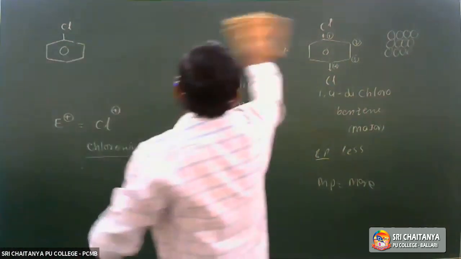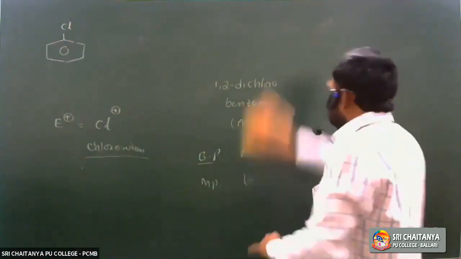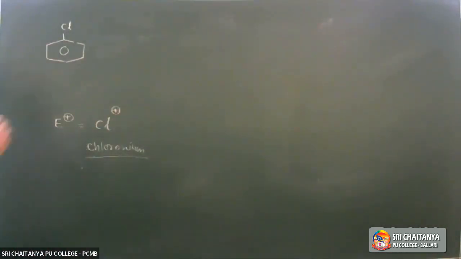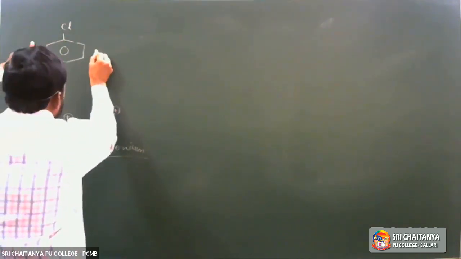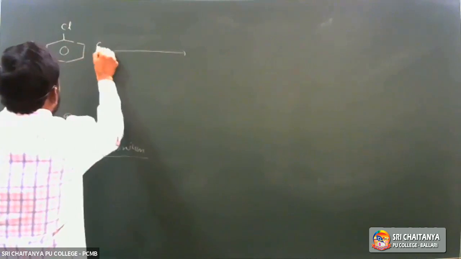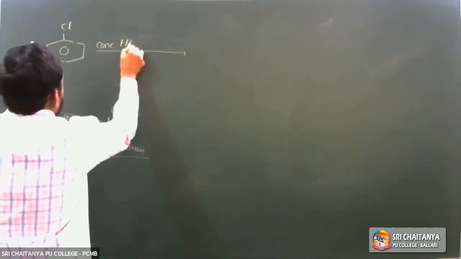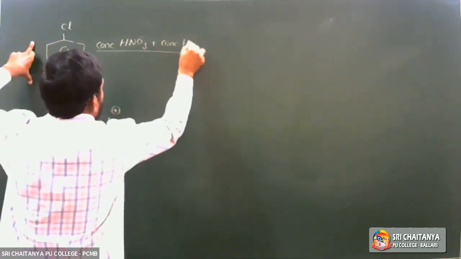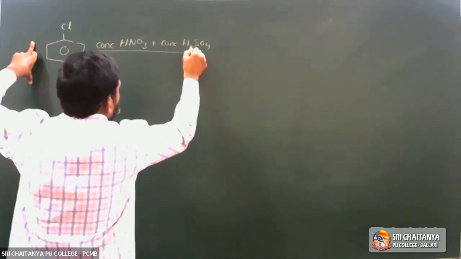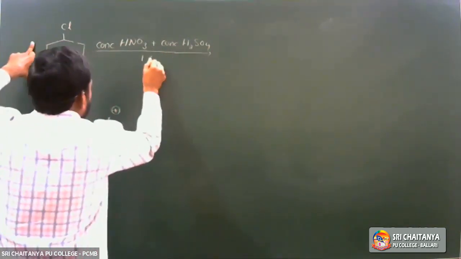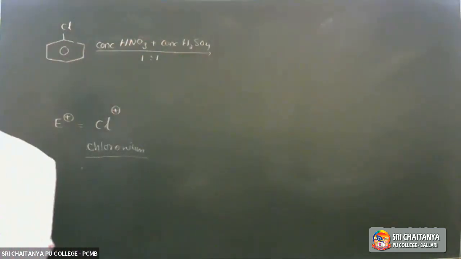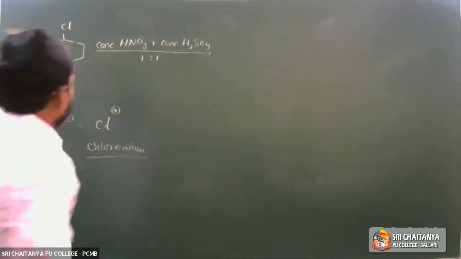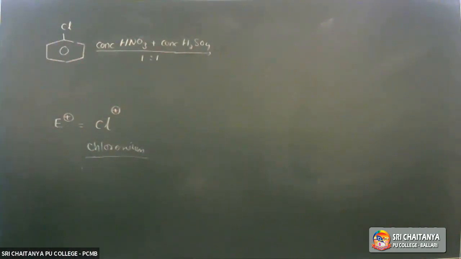The next reaction is nitration of chlorobenzene. What is the nitrating mixture? Chlorobenzene is treated with a mixture of concentrated nitric acid, HNO3, and concentrated sulfuric acid, H2SO4, in a 1:1 ratio. This is called the nitrating mixture.